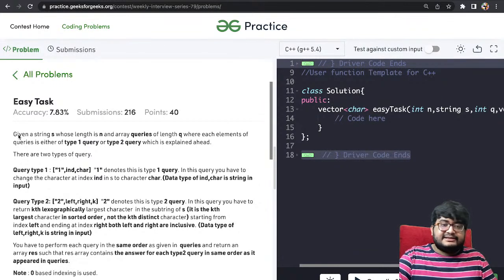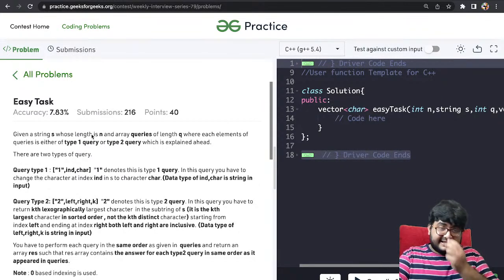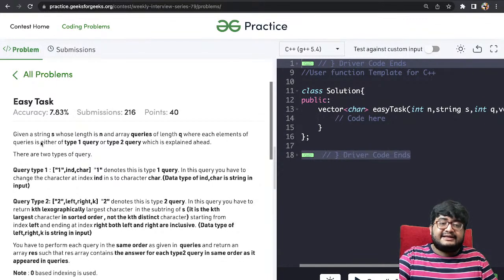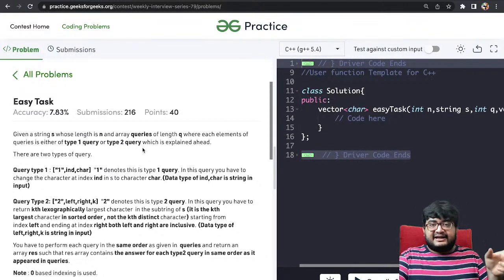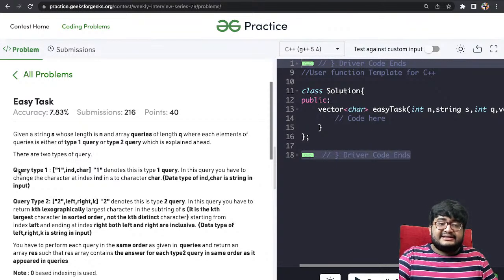The problem statement is, given a string s whose length is n and an array queries of length q where each element of queries is either of type 1 or type 2. So there are two types of queries given to us and we are given a string of length n. What are the queries? For a type 1 query, the first element is 1, that tells the type of the query, then an index ind and some character. What it tells is that in this query you have to change the character at index ind with the character given. So that is what you have to do.